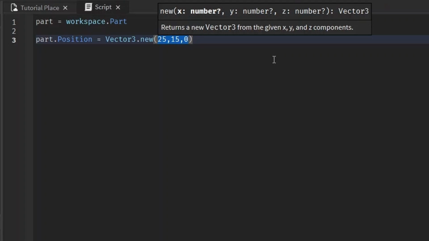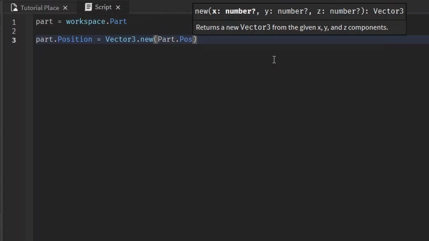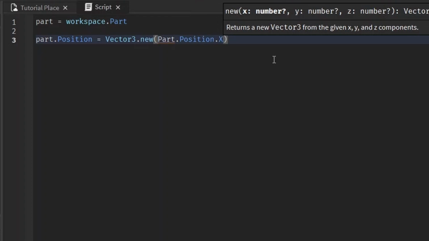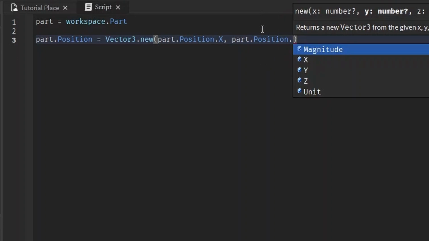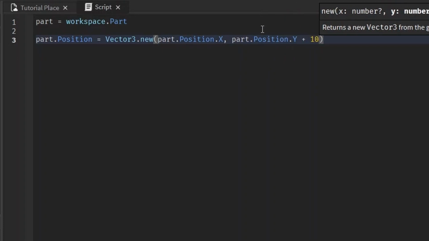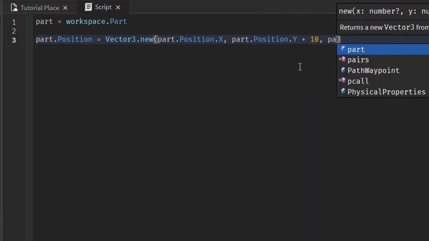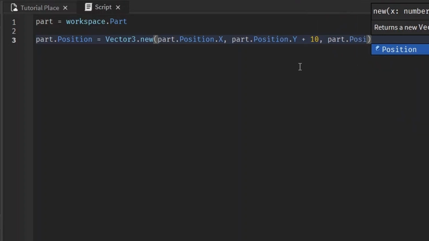So the x and z will stay the same, but the y will be whatever it is now plus 10. We can do this by doing part.position.x, lowercase part, comma, part.position.y, and then plus 10 because we want it to be 10 studs higher. And again, we want to keep the part.position.z, because we want the z to stay the same.